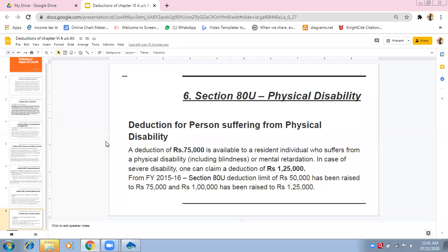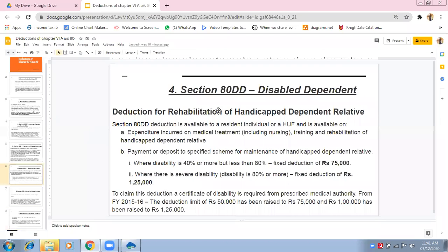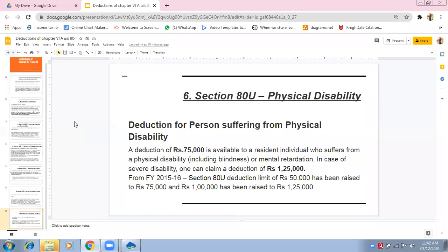If he's spending income for medical treatment for himself only, he will be enjoying a benefit of deductions under section 80U, that is physical disability. It is talking about the person himself, and 80DD was talking about the relative of a person who was dependent on him and was disabled. Is it clear, the difference between DD and U? Is it clear? Come on, tell me fast.